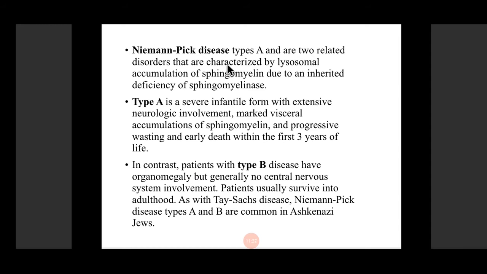In contrast, the patients with type B have organomegaly, again hepatosplenomegaly, but there is no CNS involvement. Patients usually survive to adulthood. As with Tay-Sachs disease, which is another lysosomal disorder, it is more common in Ashkenazi Jews.